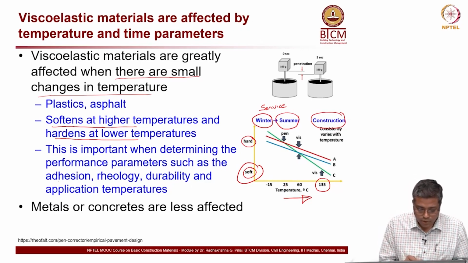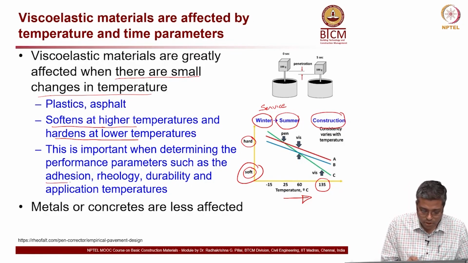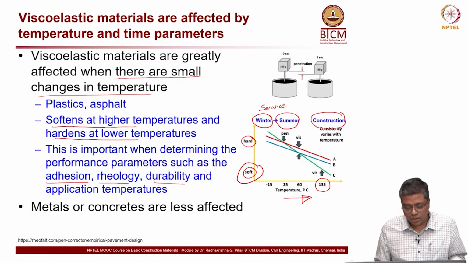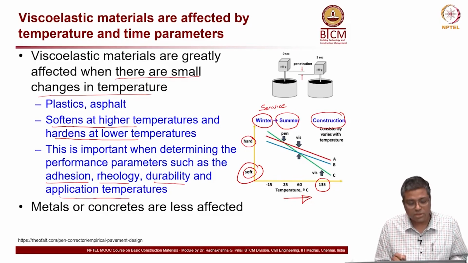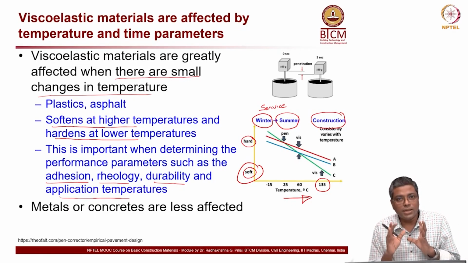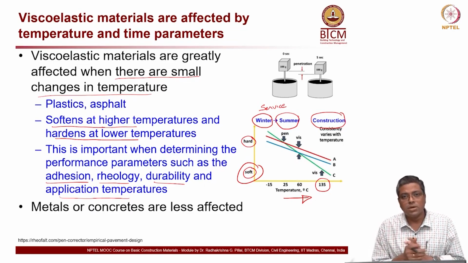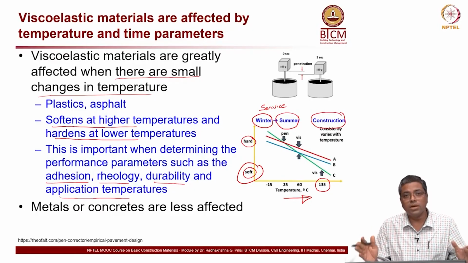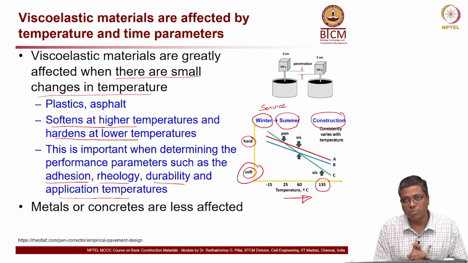Okay. So, these parameters are important when we talk about adhesion, rheology, durability and many other things. The temperature at the construction site or the ambient temperature conditions for the material throughout the year must be considered before you select a material.